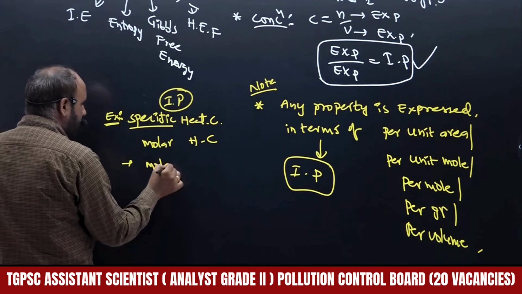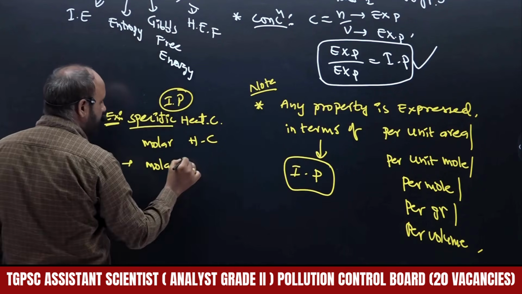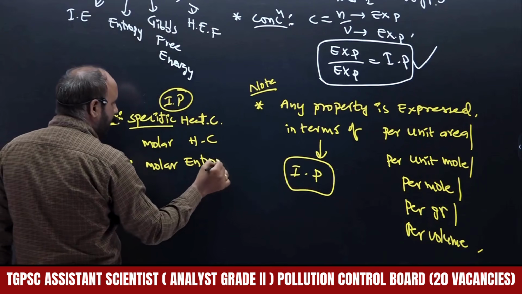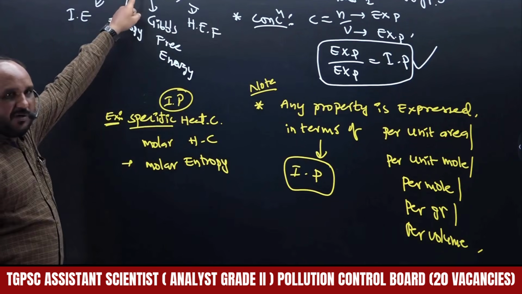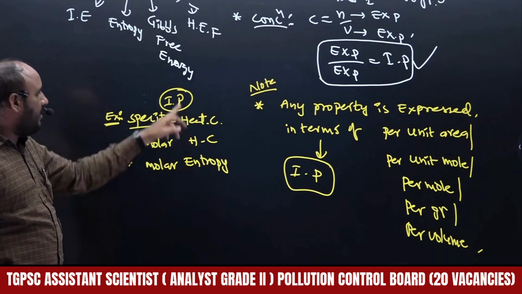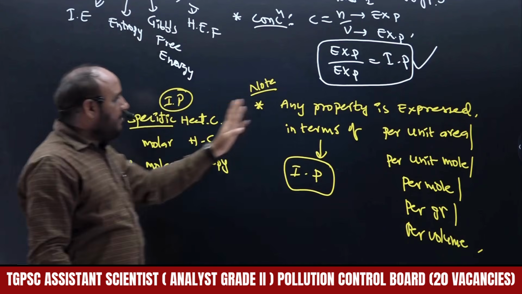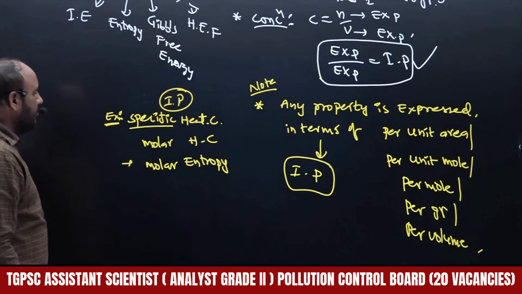Next, molar, whatever internal energy is there, enthalpy is there, entropy is there, therefore molar entropy becomes intensive. Entropy is the extensive property, depending on weight, but specific or molar entropy becomes an intensive property. Any property expressed per this becomes an intensive property.